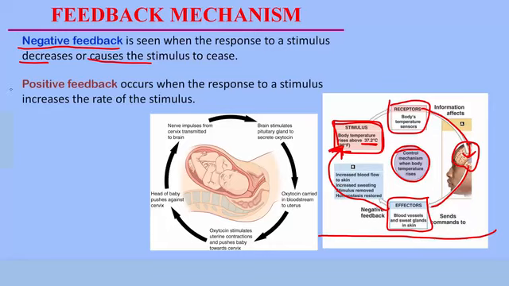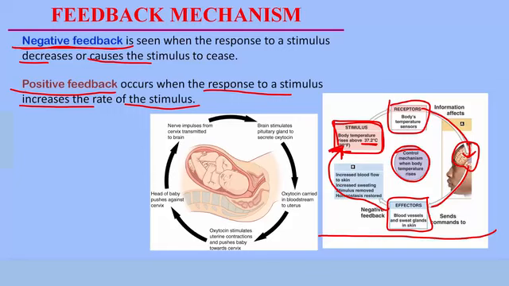How about positive feedback response? Positive feedback occurs when the response to a stimulus increases the rate of the stimulus. It is just the opposite of a negative feedback response. The response to a change or a stimulus causes the initial stimulus to increase its rate. Instead of the stimulus stopping or reducing, it will increase until a point where it has to be stopped.